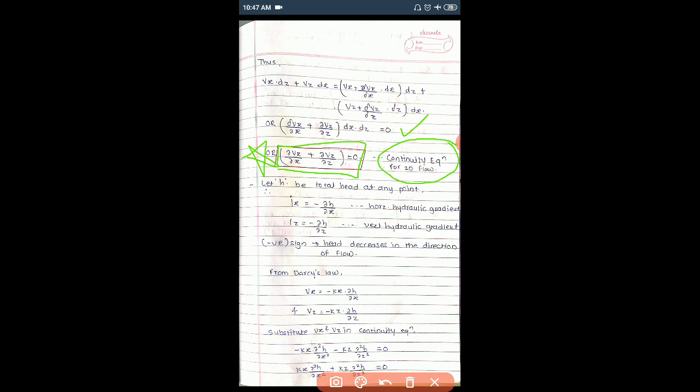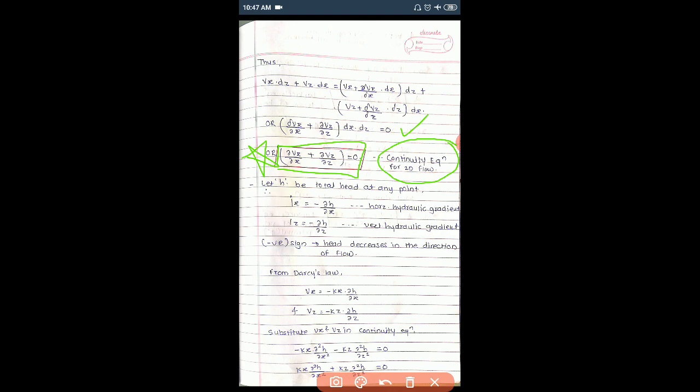Then let h, small h, be the total head at any point. We know the hydraulic gradient i = h/L. Here we have considered a horizontal hydraulic gradient and a vertical hydraulic gradient, so that's why there is a minus. Why does this minus sign come?